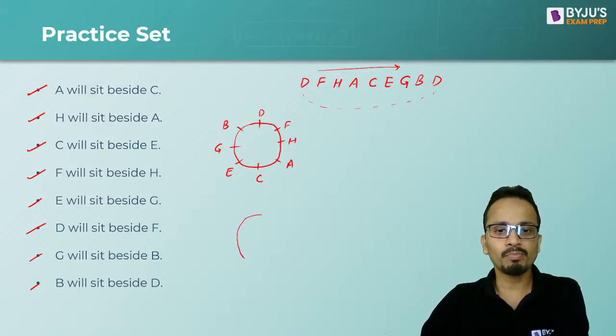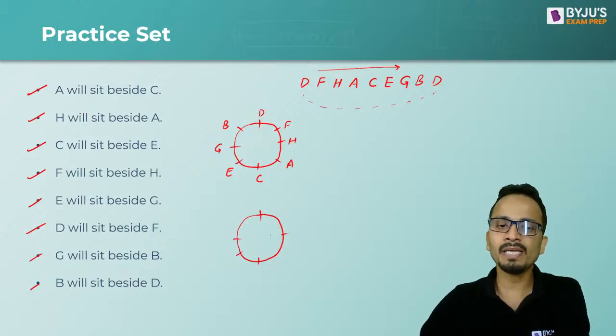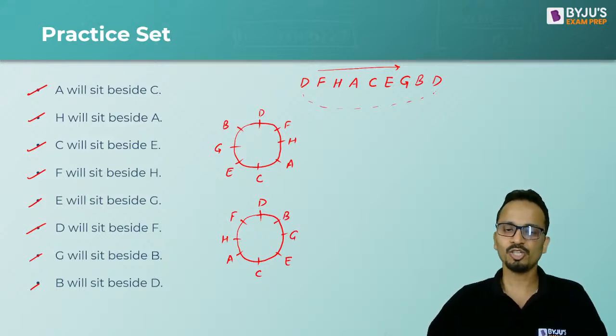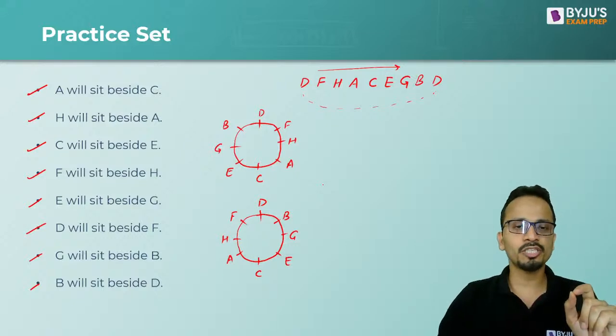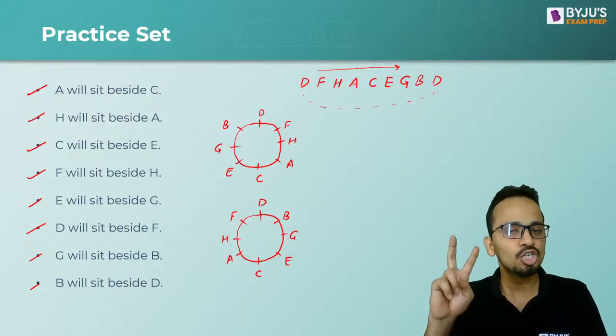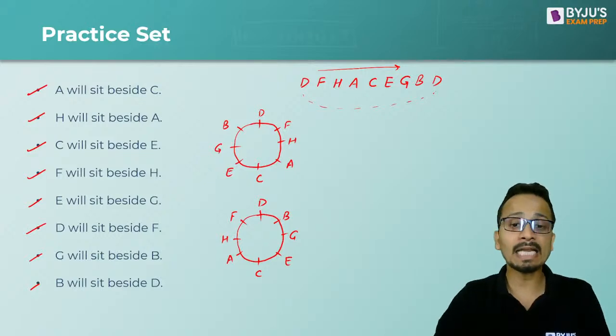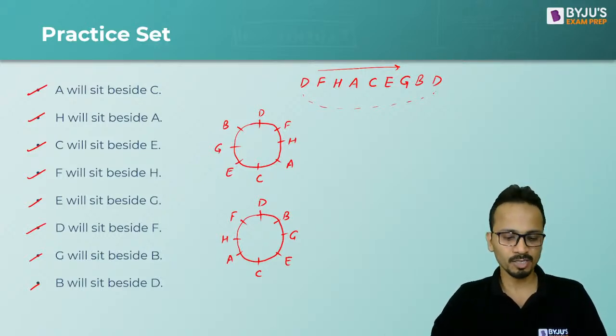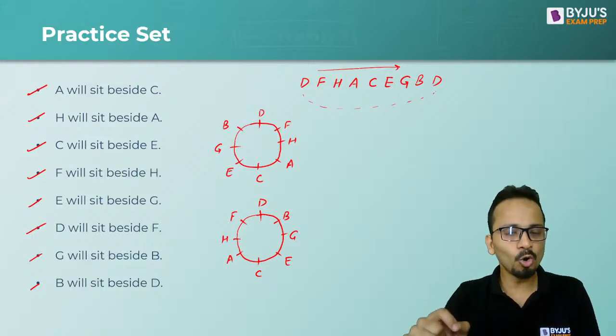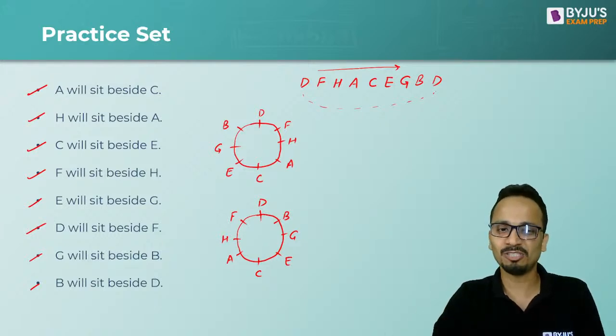This question can also have another arrangement. I can place them in anti-clockwise direction as well. Okay, so if I start from D, then F, H, A, C, E, G and B. So this particular set will have two different arrangements that I have drawn on the screen. Now I hope all of you have drawn these two arrangements.